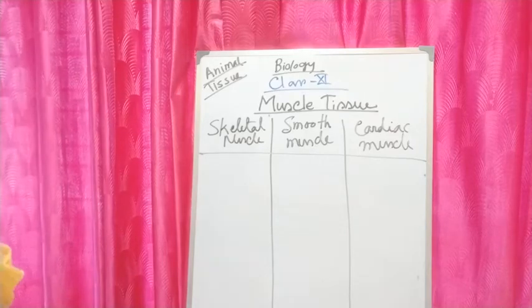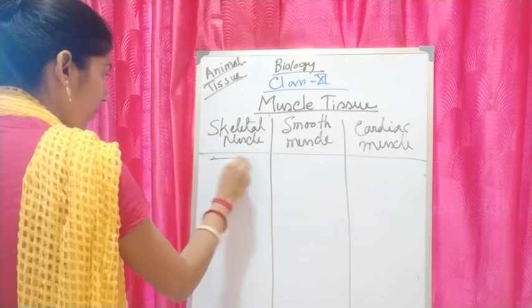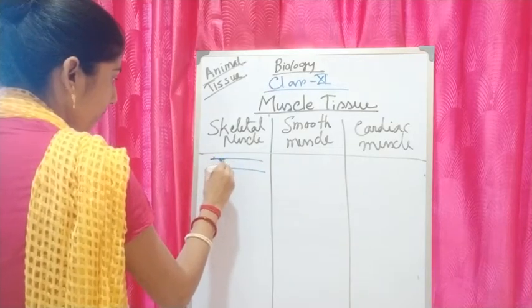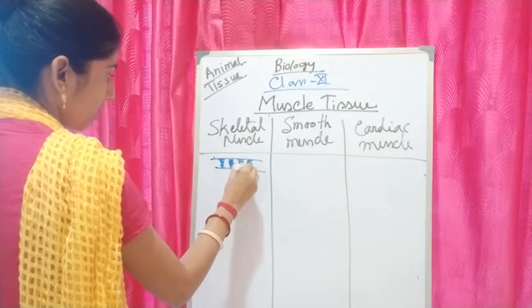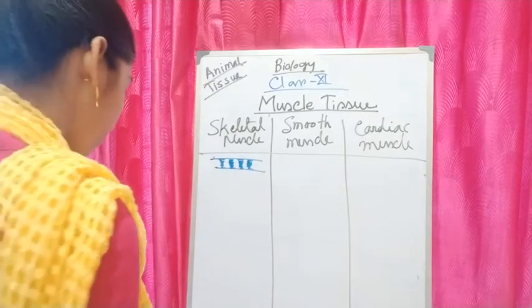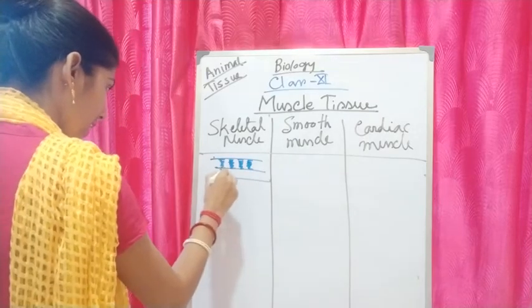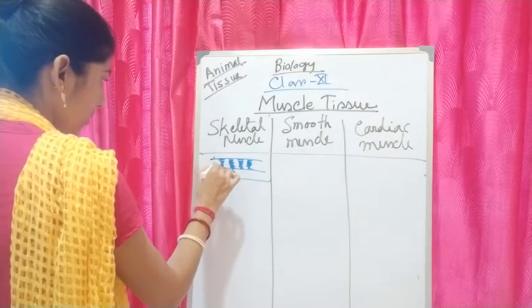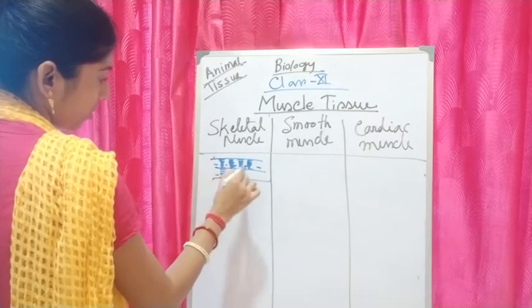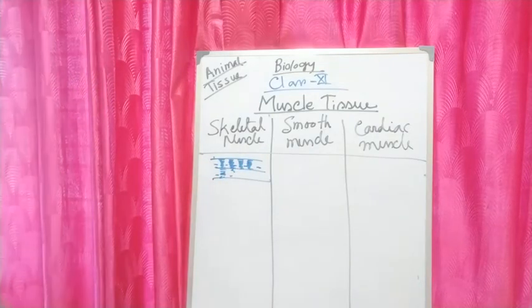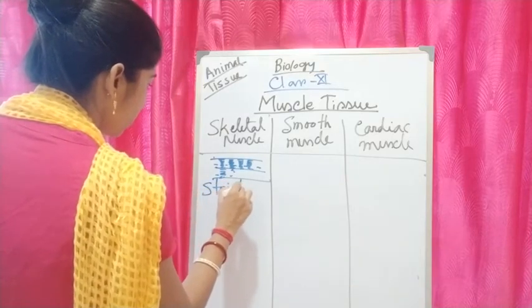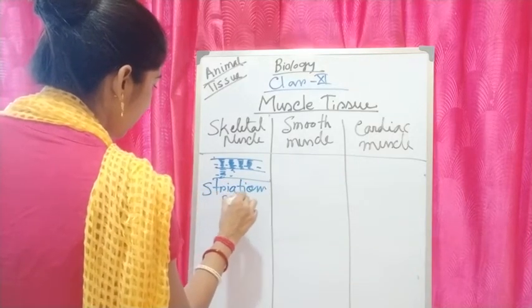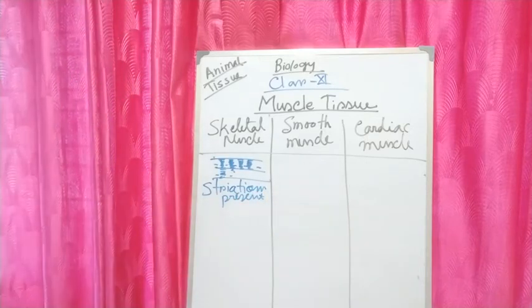If I draw the diagram of these muscles, you will find striations and nuclei. Due to the presence of striations, this is called striated muscle.